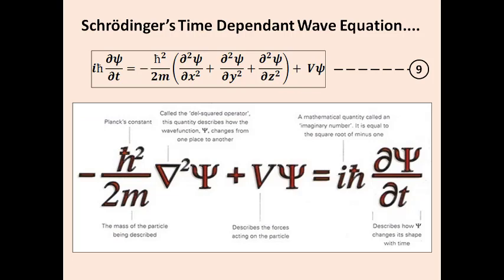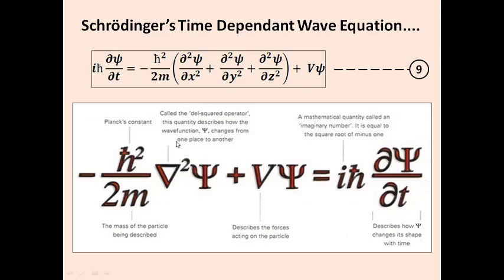If you compile the equations, you notice that the term on the right side, minus h cross squared by 2m, and then dou squared psi by dou x squared plus dou squared psi by dou y squared and dou squared psi by dou z squared, will be written as del squared in a common term, and V psi as it is will be equal to i h cross times dou psi by dou t. Here, h cross is related to Planck's constant h by 2 pi, m represents the mass of the particle being described, and del represents the del squared operator.